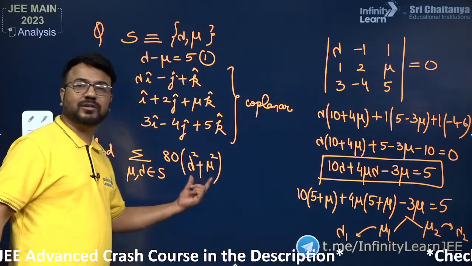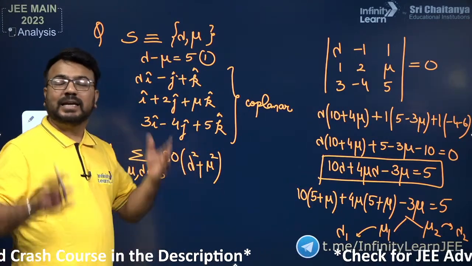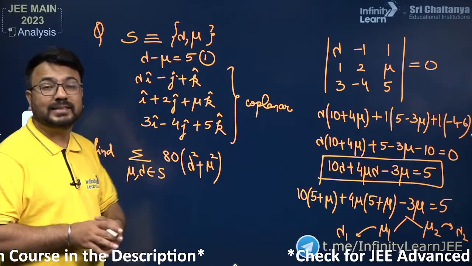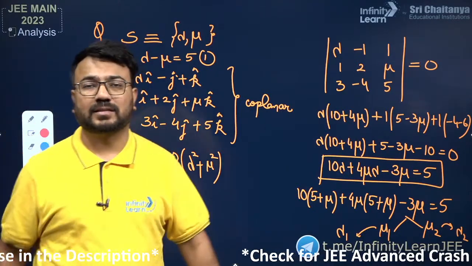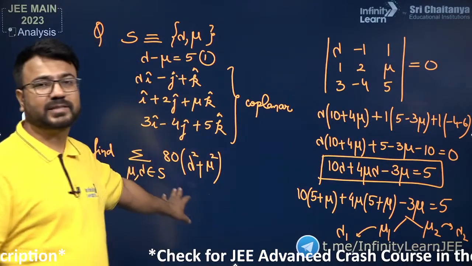I will put the first ordered pair, multiply by 80. I will put the second ordered pair, multiply by 80, and then I will add these two values. In this way you will be able to get the final answer. Guys, are you all able to understand how we have done the solution of this question?